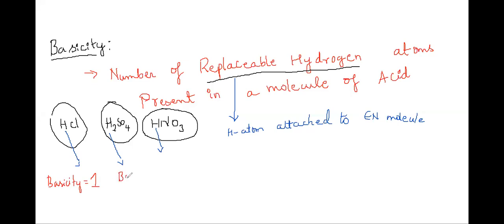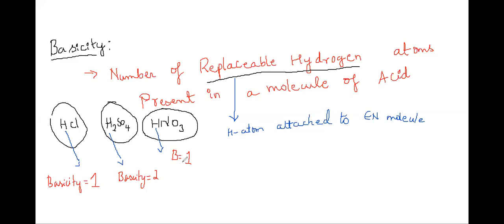Similarly, the basicity in the case of H2SO4 is 2. And you know how much that is in the case of HNO3. So that is how you identify basicity.